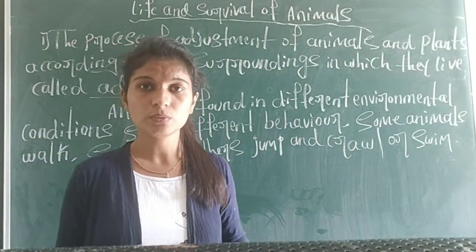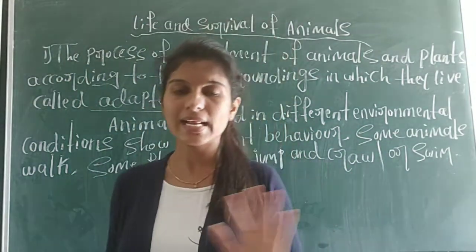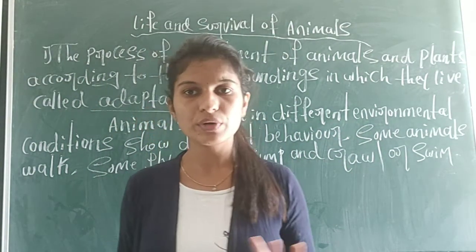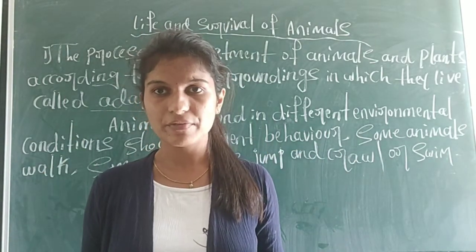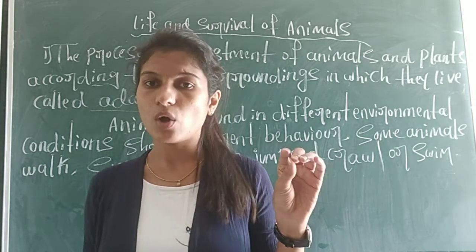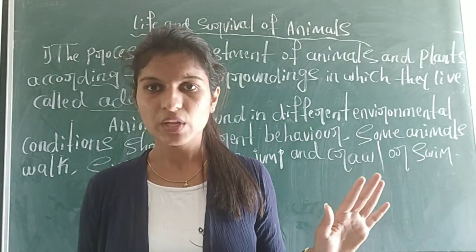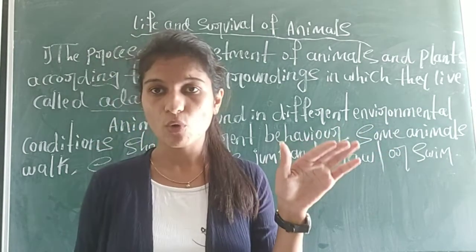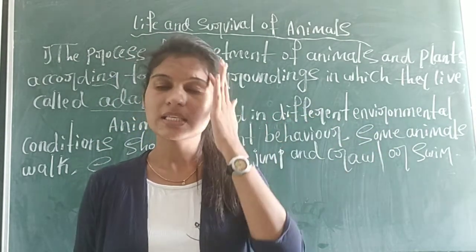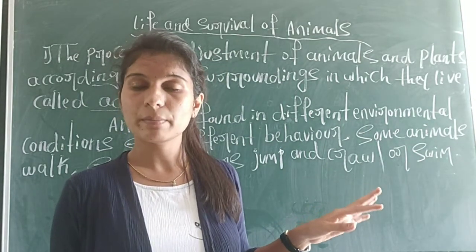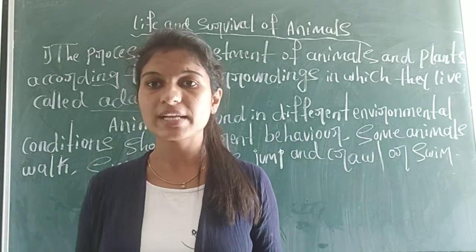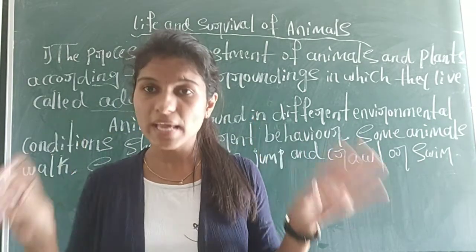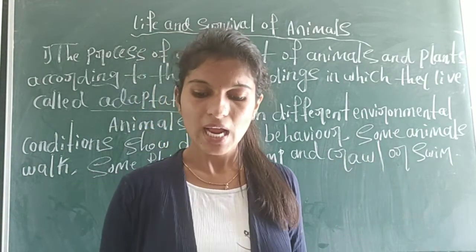Yes, it is true. You can see hundreds and thousands of animals surrounding you, and all those animals are not the same in behavior. Some animals can walk, some can fly, some can jump, and some can swim in the water. So all different kinds of animals have different kinds of features and behavior. This is all about adaptation.